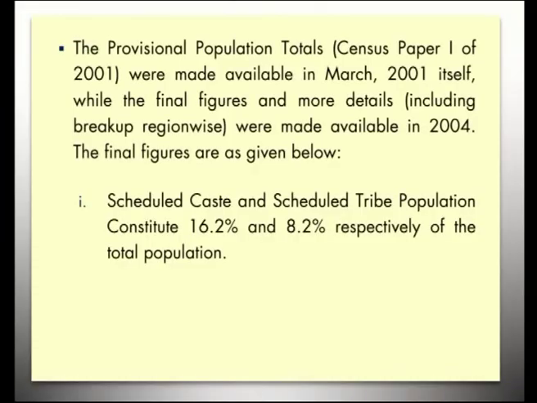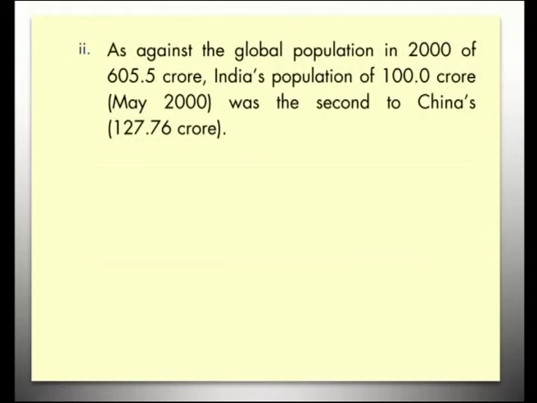The provisional population totals, census paper 1 of 2001, were made available in March 2001 itself, while the final figures and more details including region-wise breakup were made available in 2004. The final figures are as given below. Scheduled caste and scheduled tribe populations constitute 16.2% and 8.2% respectively of the total population, as against the global population in 2000 of 605.5 crore.